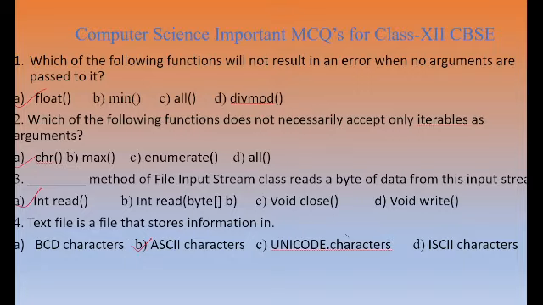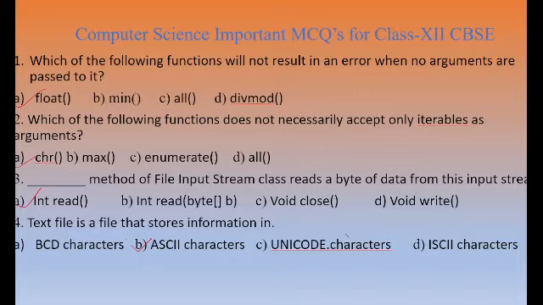If there is no argument, then these three functions will result in an error, but only one function is float, that will not give any error if we don't pass any type of argument. So I think you will get your answer. Option A is the correct one.